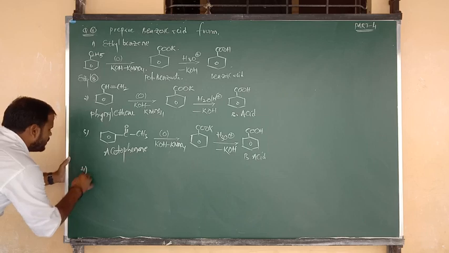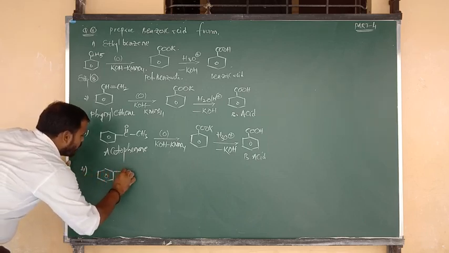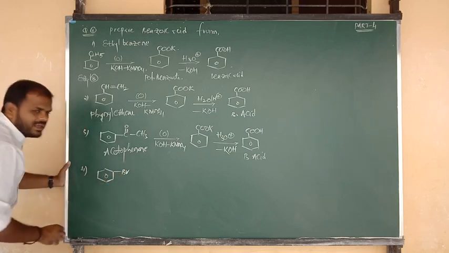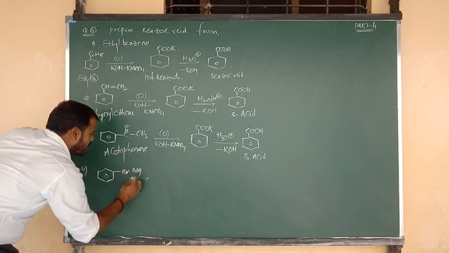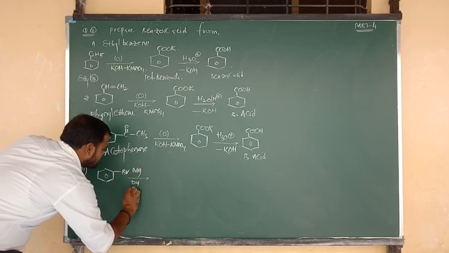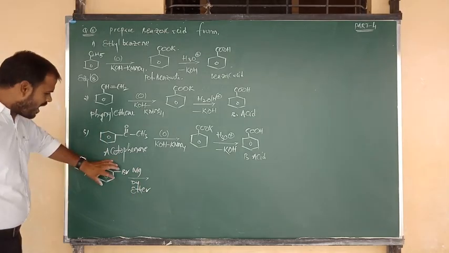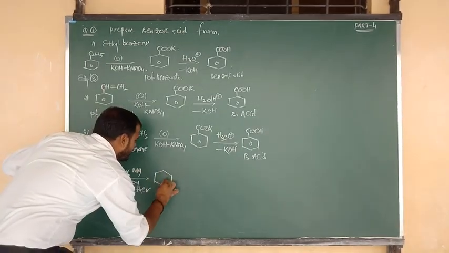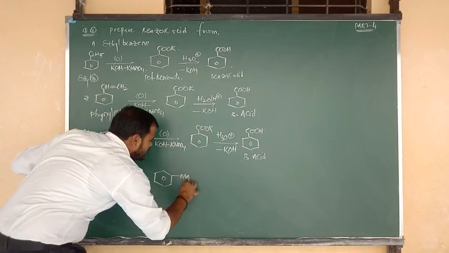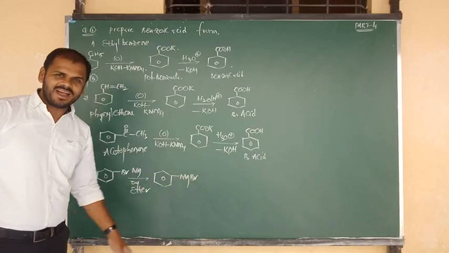Last and final conversion I am going to tell you here: bromobenzene. How is bromobenzene converted into benzoic acid? First of all we have to do one thing. Bromobenzene undergoes reaction with magnesium in presence of dry ether, like a Grignard reagent preparation. So RMgX: what is R? Benzene connected to Mg, Mg connected to Br, which is phenyl magnesium bromide.